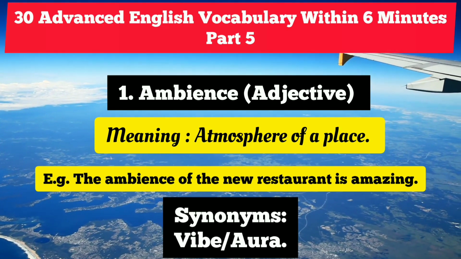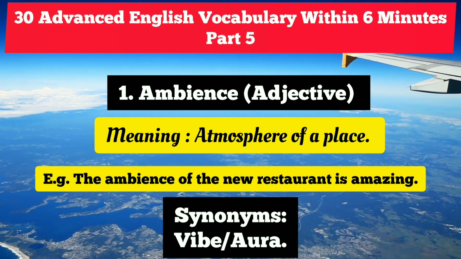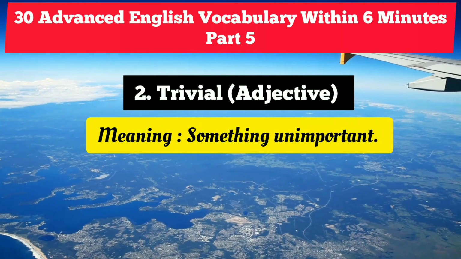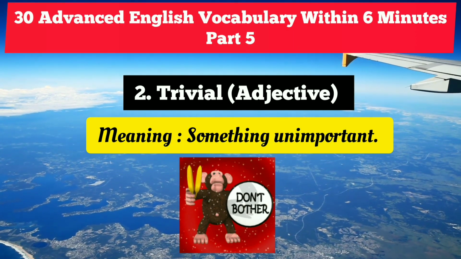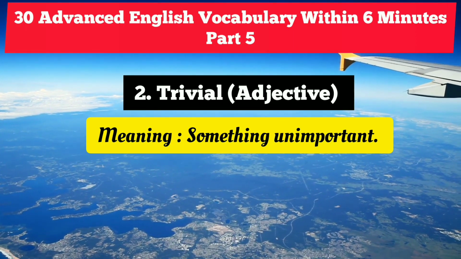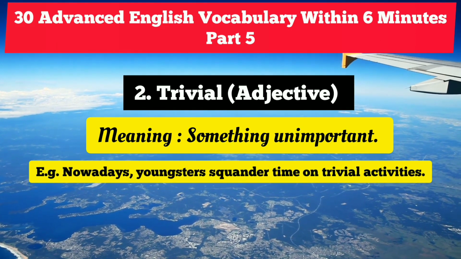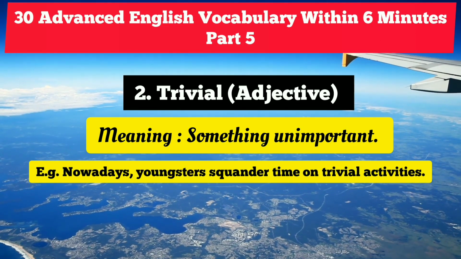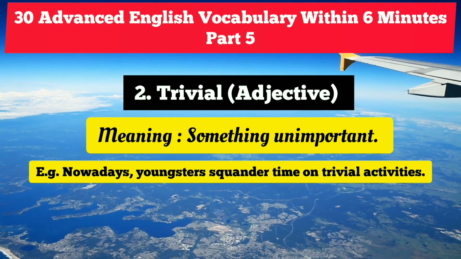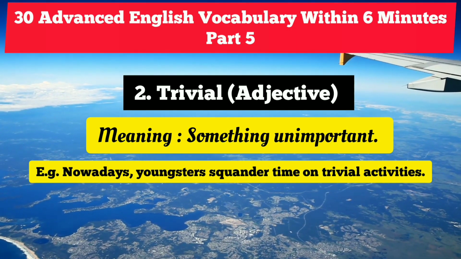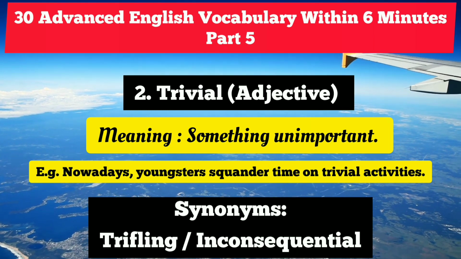So up next, let's focus on the second advanced English vocabulary for today, that is trivial. Trivial means something unimportant. It is an adjective. So let's see how to put it in a sentence. Nowadays, youngsters squander time on trivial activities. So we can use two synonyms for trivial, that is, the first is trifling and second is inconsequential, right?